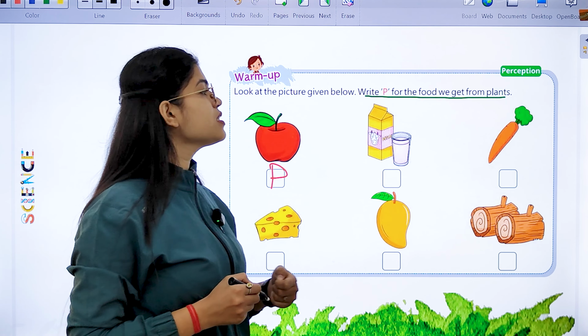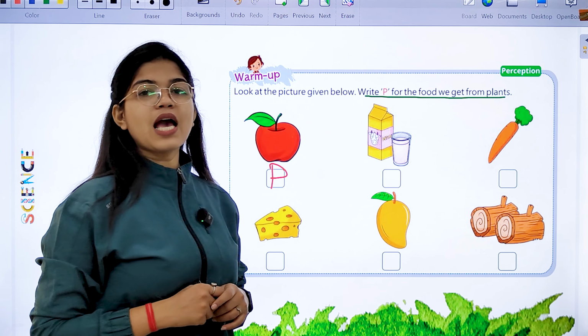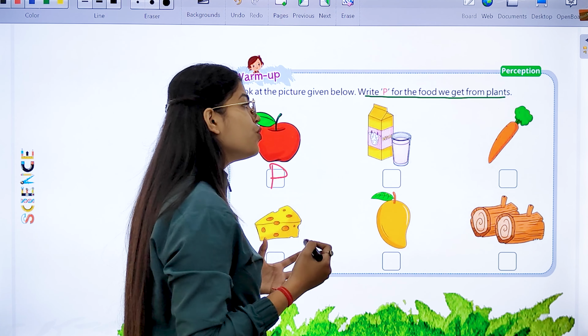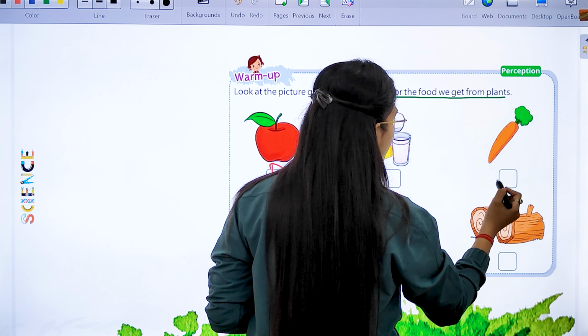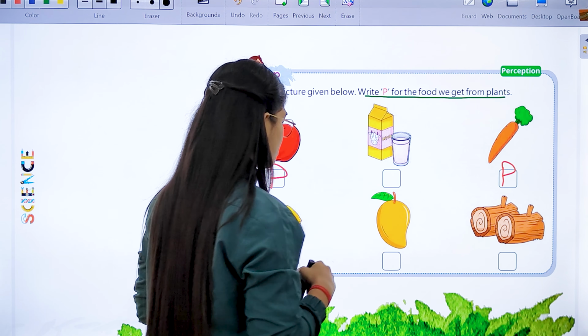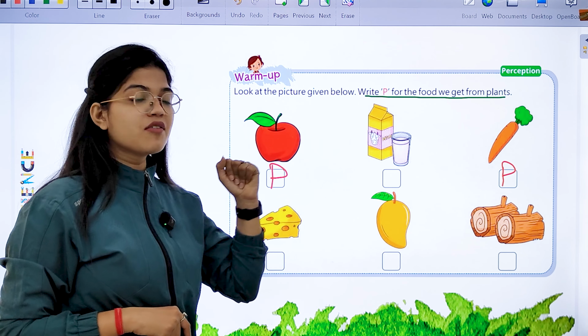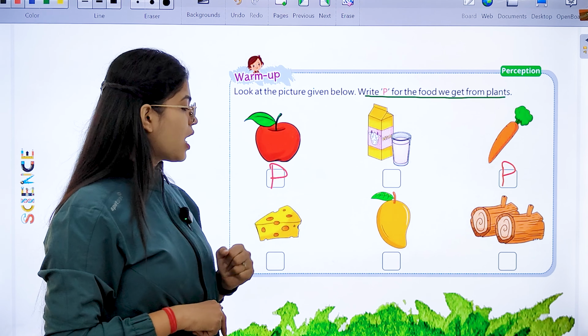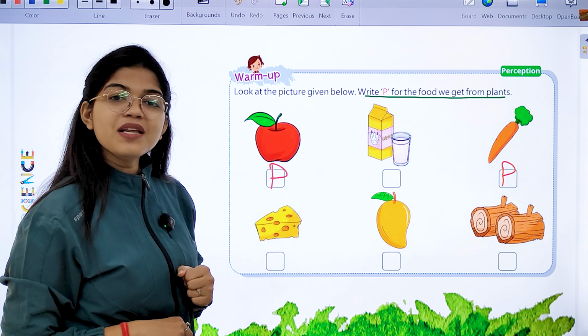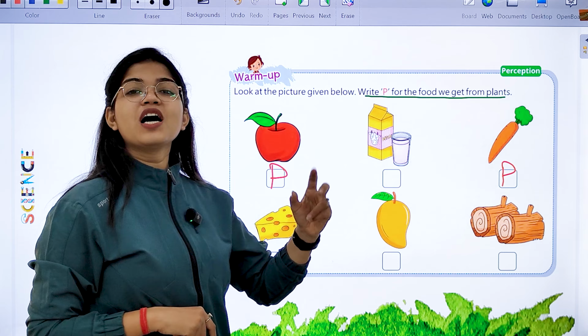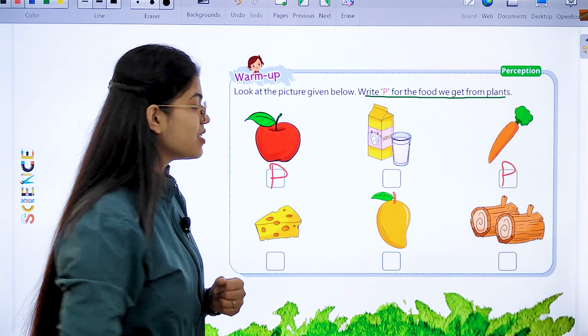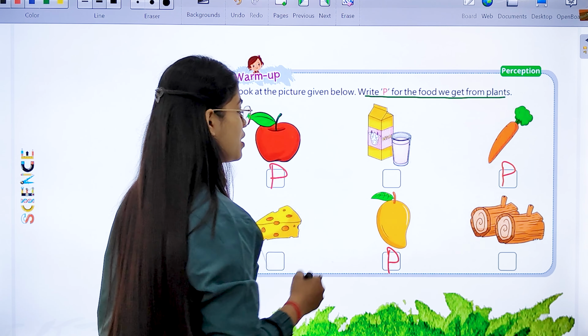Then this is what? This is a carrot. Again, a food item which we get from a plant. So we will write P for it. This is the milk, which we get from an animal, right? This is cheese. Again, we get it from an animal. This is a mango, a fruit which we get from a plant. So we write P for it.